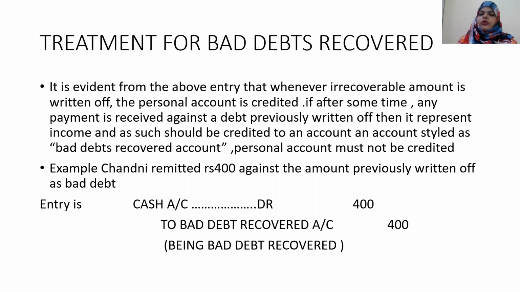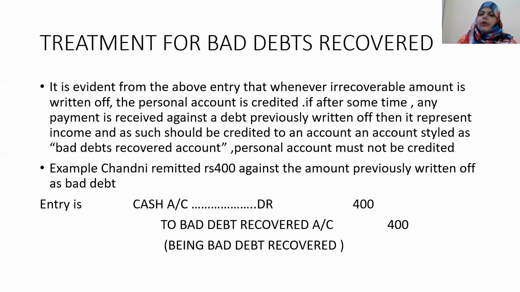Now, today we'll learn about the treatment for bad debts recovered. If the bad debts are recovered after a time or after a tenure, what is the accounting treatment we need to do? Firstly, when we recover an amount in the previous transaction, in 1 rupee we recovered 60 paisa. That is, in 1,000 rupees, we recovered 600 rupees. So that was the sudden or instant recovery from the person.